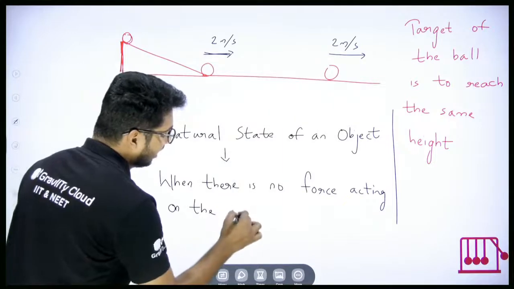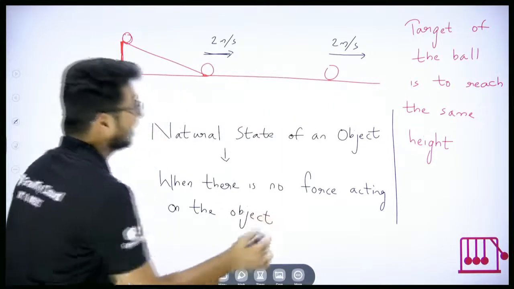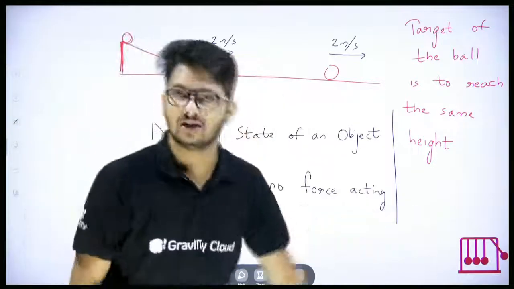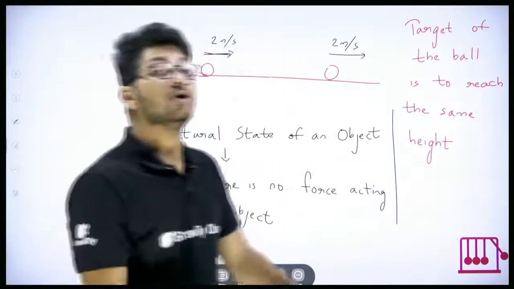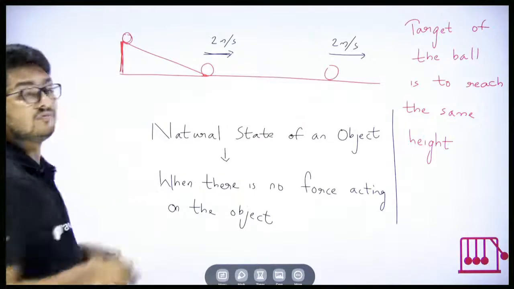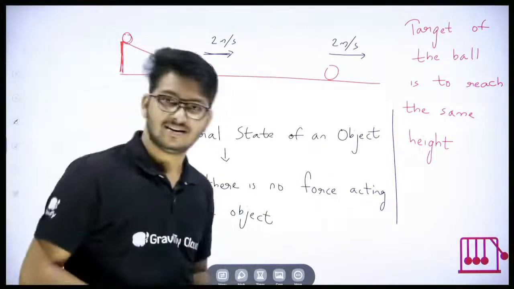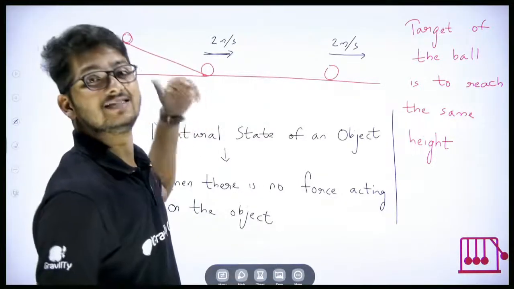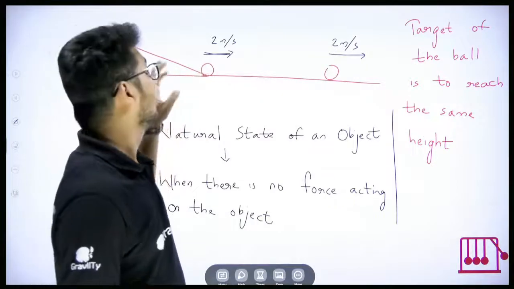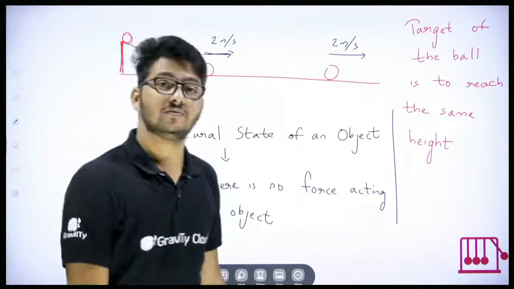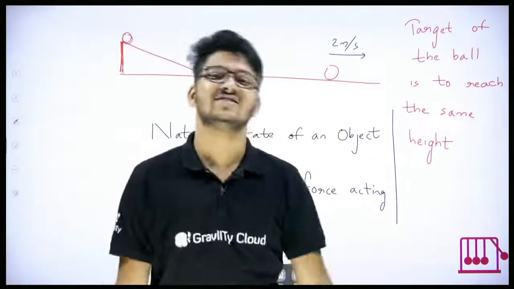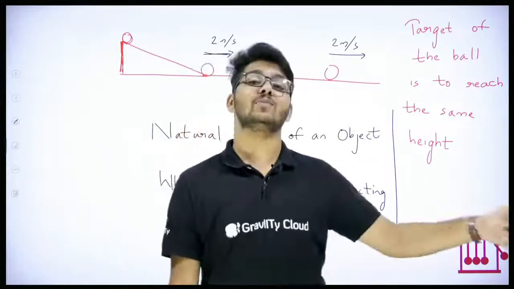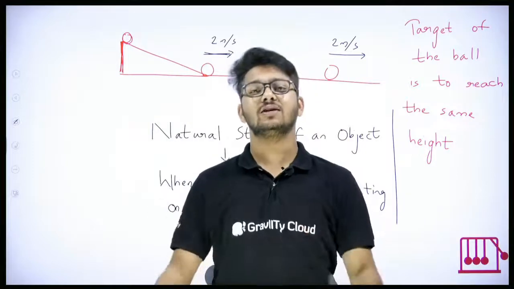And see, here we'll again come back to our example on the horizontal surface. We discussed no one is pushing it from behind, no one is stopping it, so there is no force acting on it, and then what's happening? That is the natural state of the object. And here see, what is the natural state of the object? It is to maintain constant speed and in the same direction, so constant velocity.